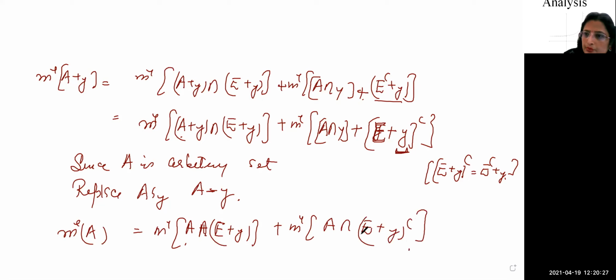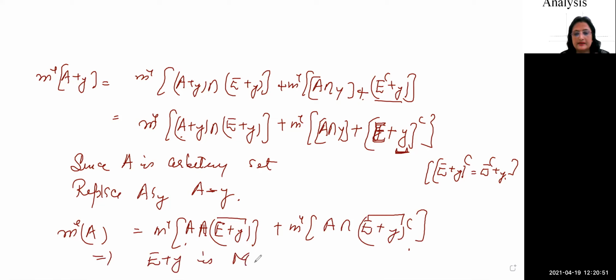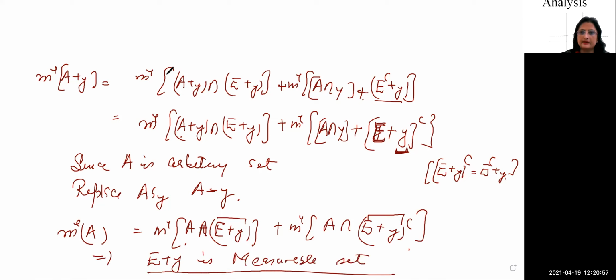Because what you want to prove is that the set formed by E plus y is also measurable, okay? So this is what we want to prove. It became m star A is equal to m star A intersection one set, and this set. What does this tell us? It means E plus y, the set that we translated, is measurable. So first of all we have proved that E plus y is a measurable set.